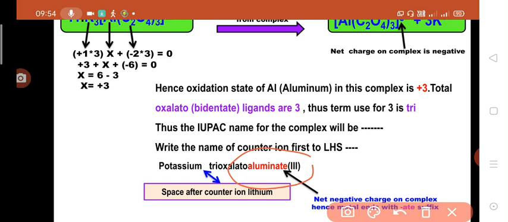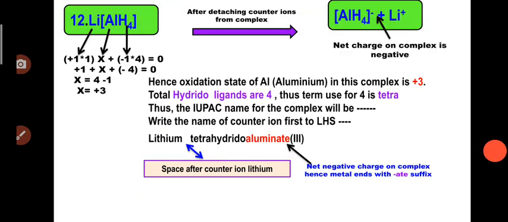So keep in mind, whenever the complex has a net negative charge, we simply end the metal name with the suffix -ate. And when the counter ion name is written with the complex, give a space. So the overall name of this complex will be potassium trioxalato aluminate(III).